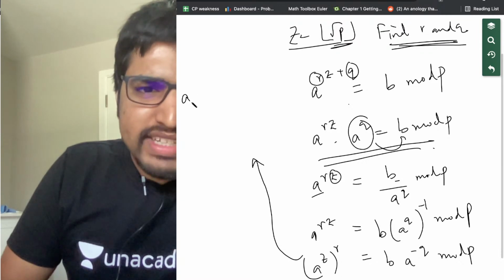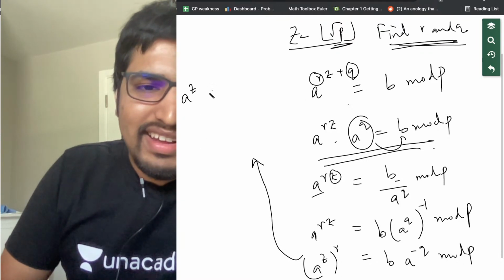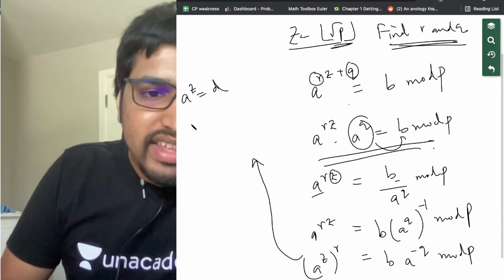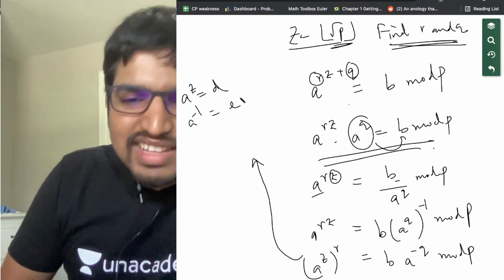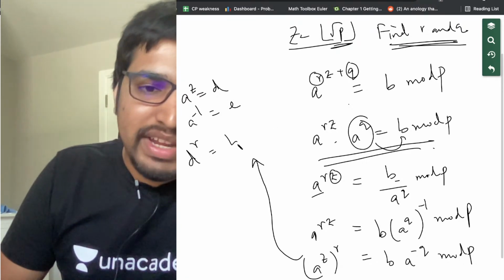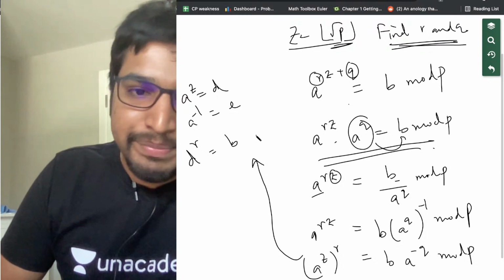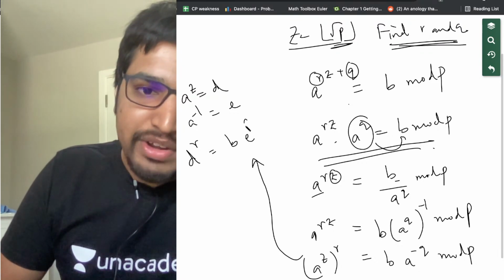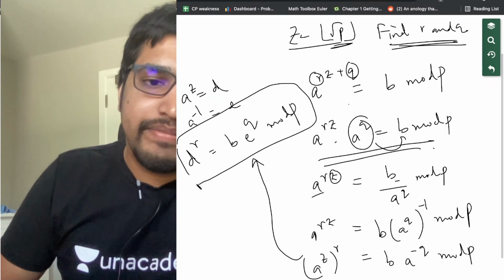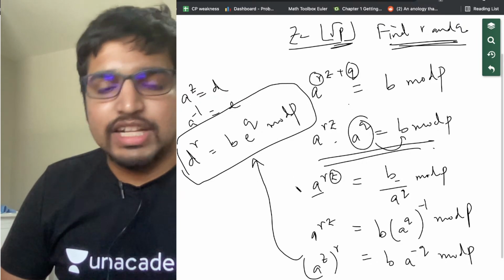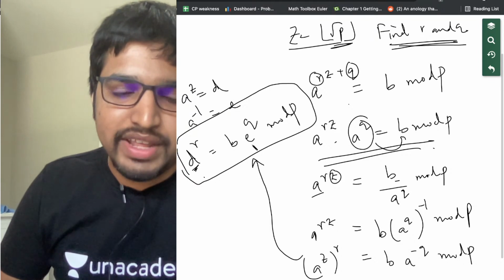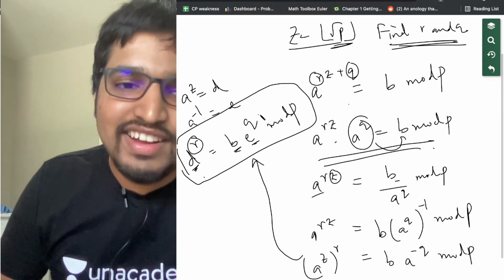let A power Z equal D and A power minus 1 equal E. So we're just writing simply. We just need to find D power R equals B into E power Q mod P. Alright, that's what we need to solve, isn't it? We know what D is, we know what E is, we know what B is. We just need to find R and Q here.